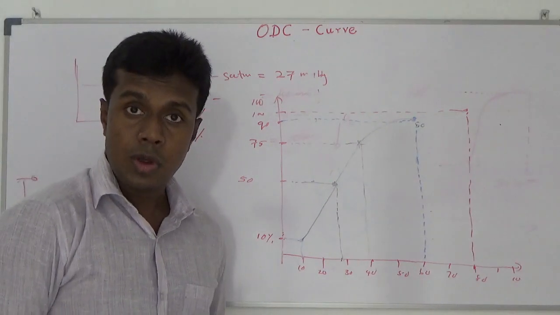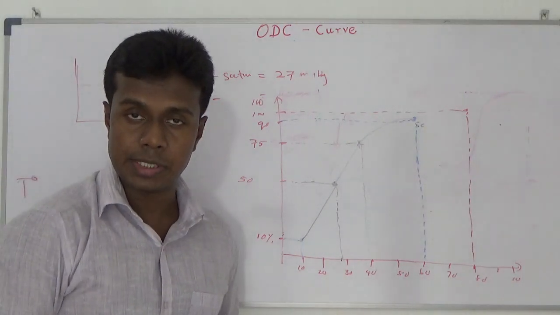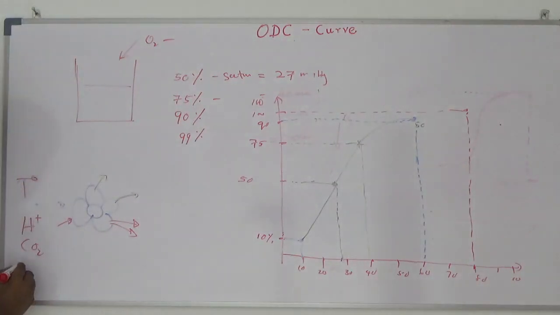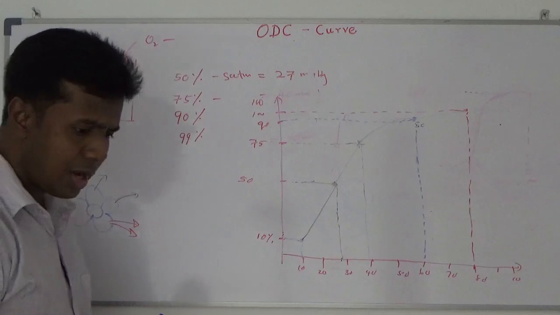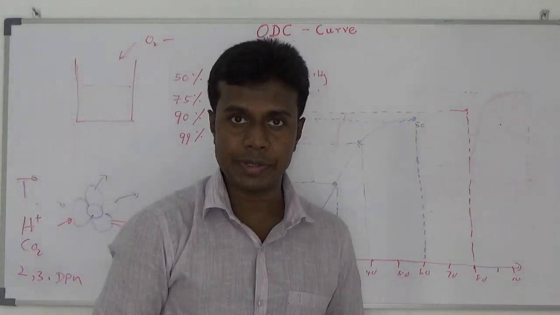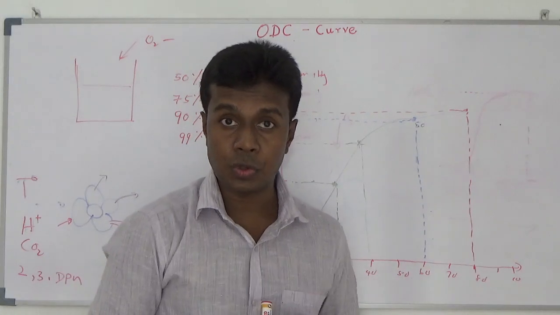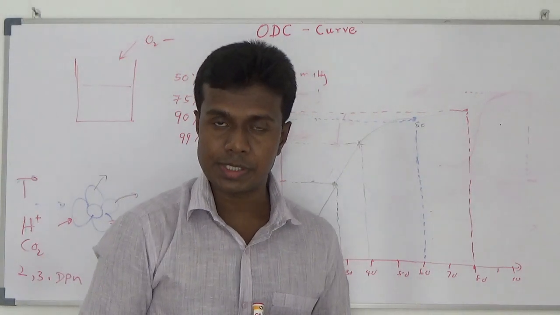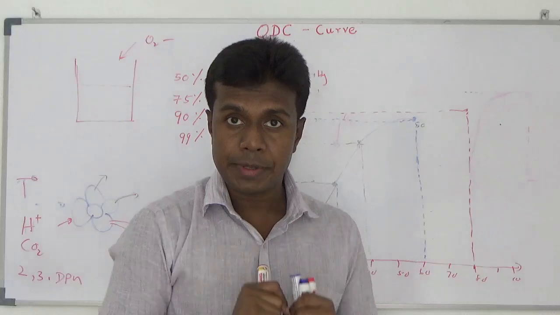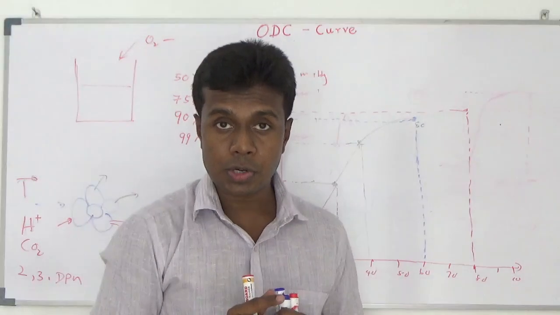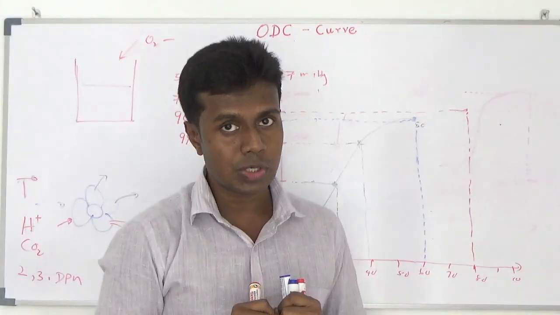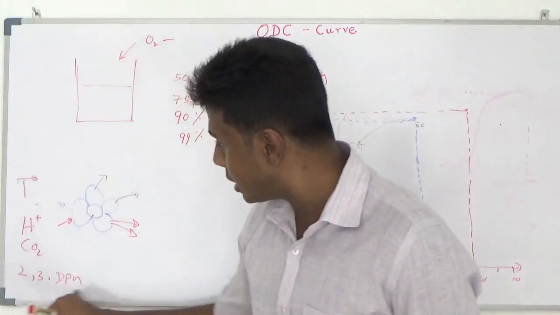Then, if you have a higher amount of 2,3-DPG, where do you produce 2,3-DPG? Anyone? 2,3-DPG is produced from glycolysis. Very good. 2,3-DPG, or 2,3-diphosphoglycerate, is produced from your glycolysis.